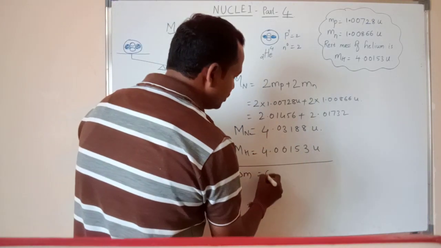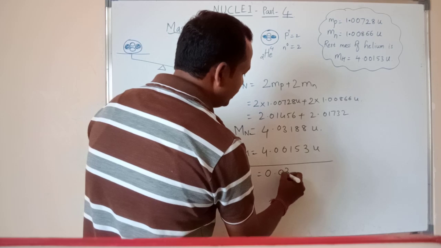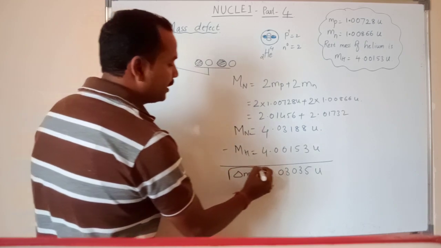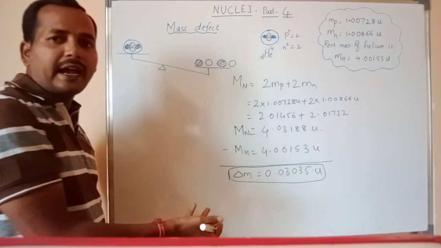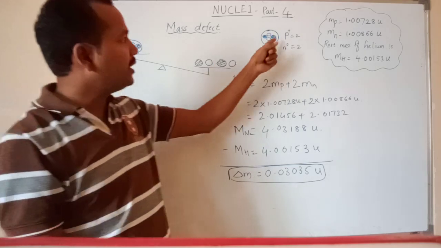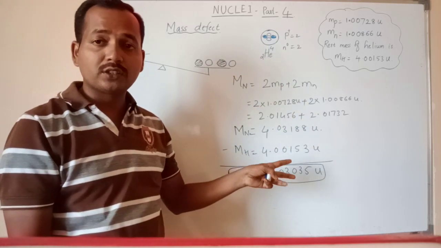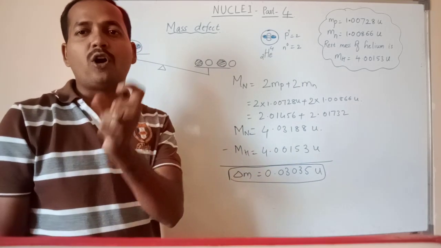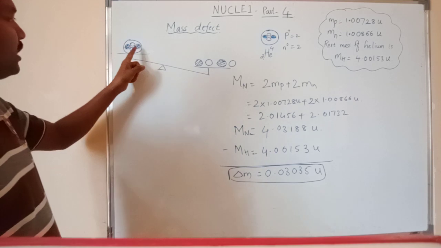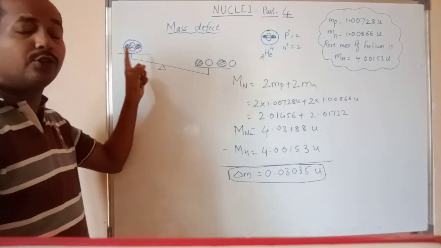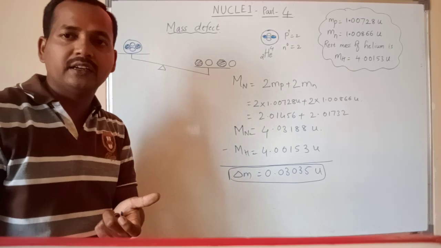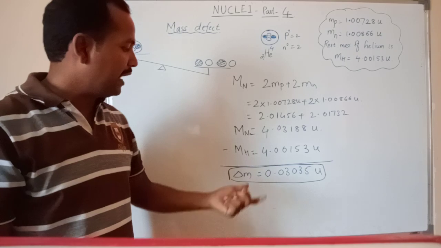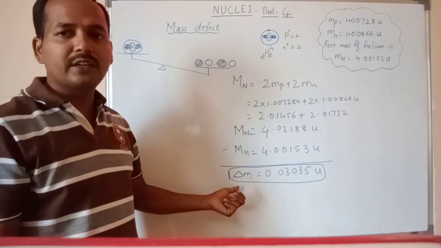So here you get 0.03035 unit, which is the mass defect. Where does it go? During the combination of these two protons and these two neutrons, they lose a certain amount of energy, and it is converted into binding energy, right? Here these protons and neutrons are combined or have a bonding. During that bonding, they liberate a certain amount of energy. They lost a certain amount of energy. That energy is delta M. That is called mass defect, right?